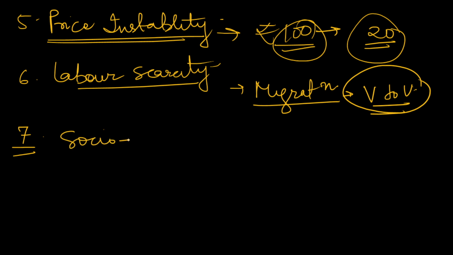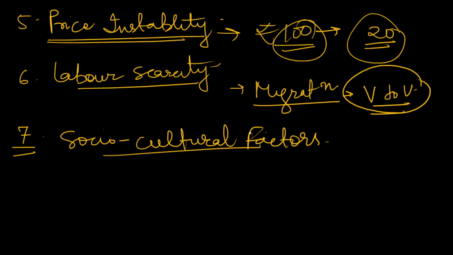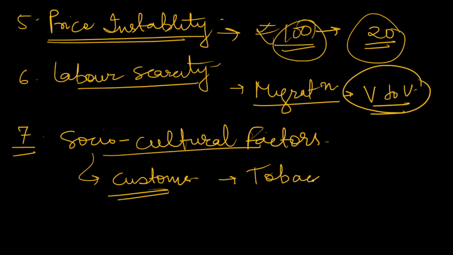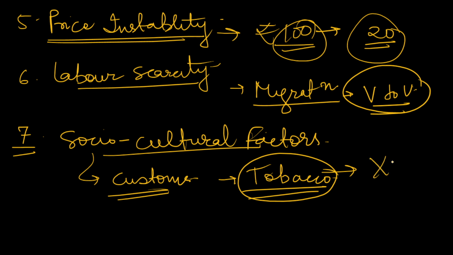Socio-cultural factors, you can also mention. Farmers may resist shifting from traditional cropping patterns due to customs, food needs, or risk aversion. Many times there are various customs associated with various religions. For example, tobacco cultivation. Many farmers do not go for tobacco cultivation even when it is highly profitable, also because of their religion. Their morals don't permit it. So there are socio-cultural factors which resist the farmer from shifting to good farm plans which could give them good income.